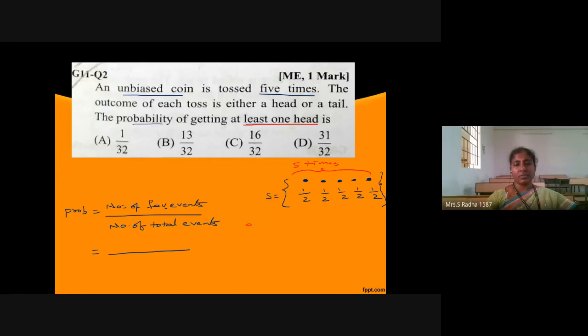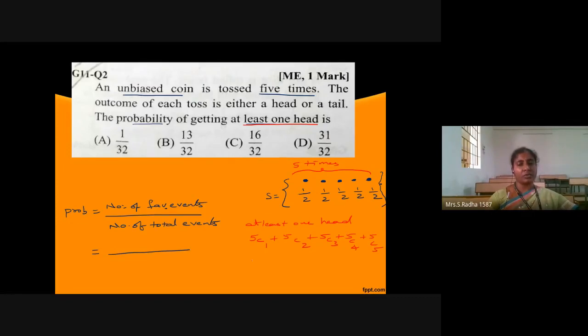So at least one head means we have to take 5 tosses where at least one time it is head: 5C1, 5C2, 5C3, 5C4 and 5C5. Like that also you can do. You calculate each and add them in the numerator.